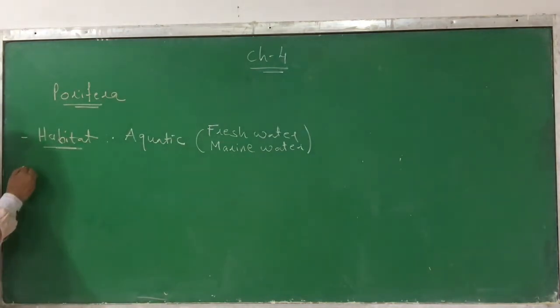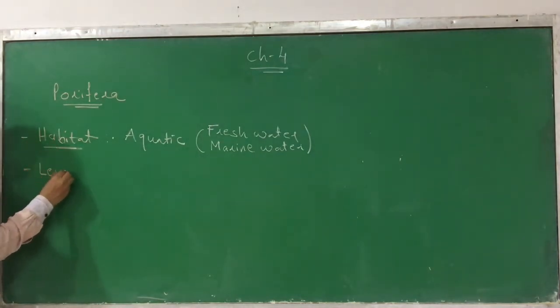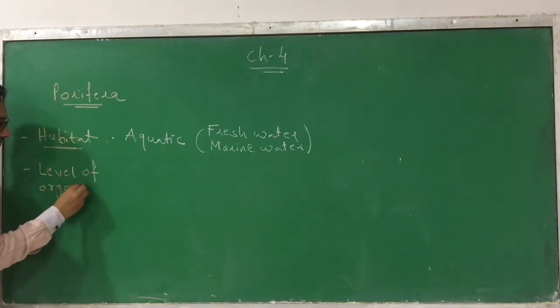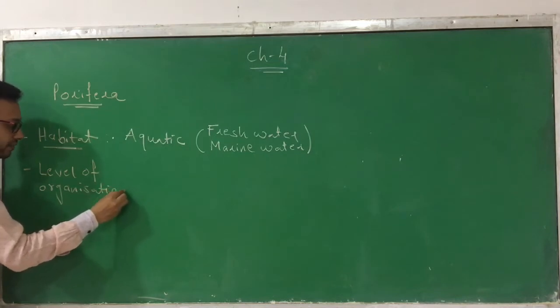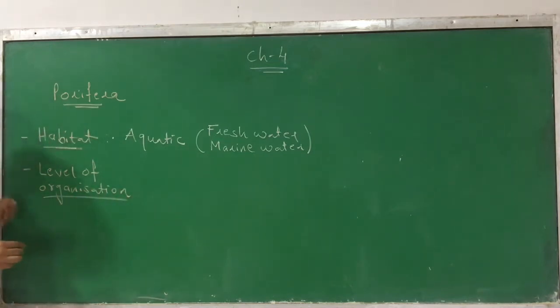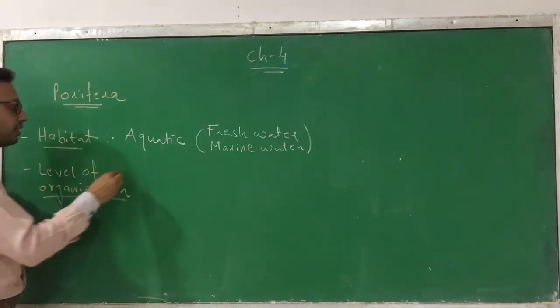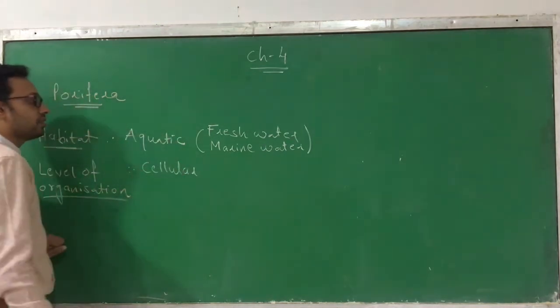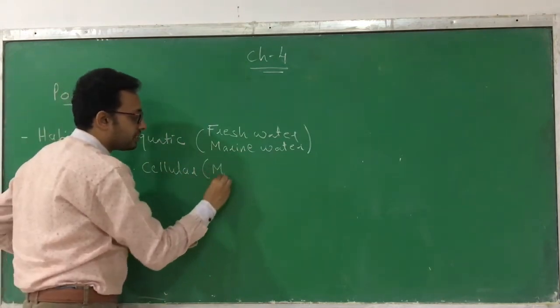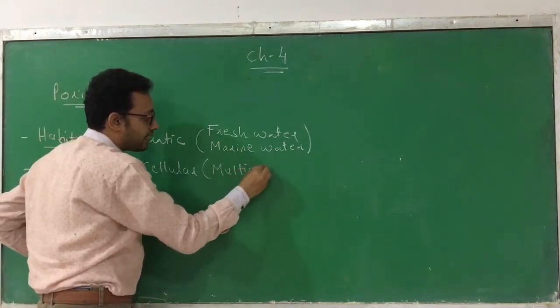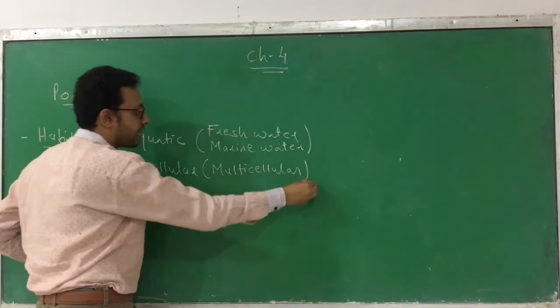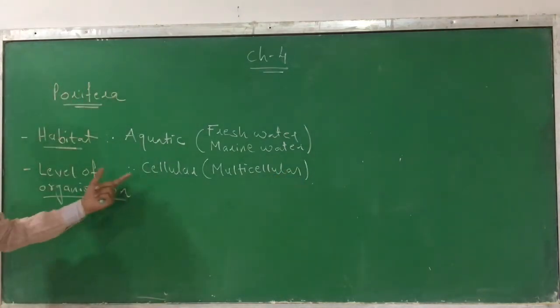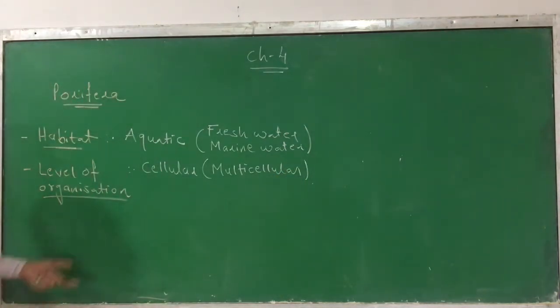The second characteristic is the level of organization. Which level of organization do they have: cellular level, tissue level, organ level, or organ system level? Here they have a cellular level of organization. They are multicellular, not unicellular. A cellular level of organization is observed in the case of Porifera.